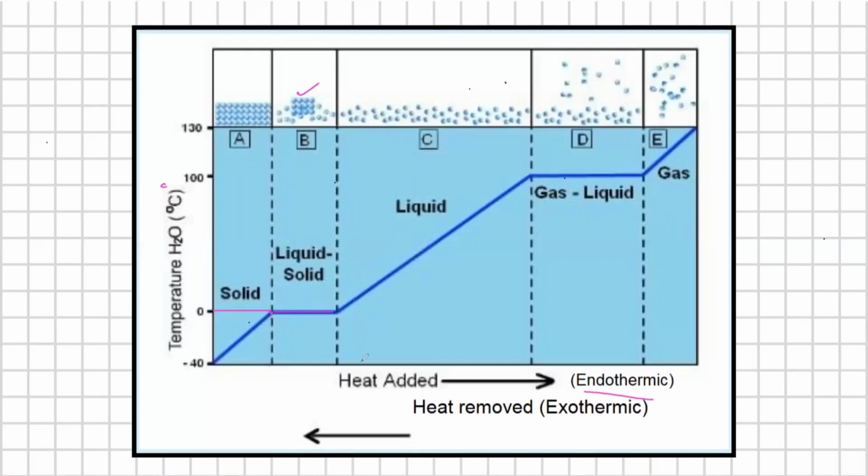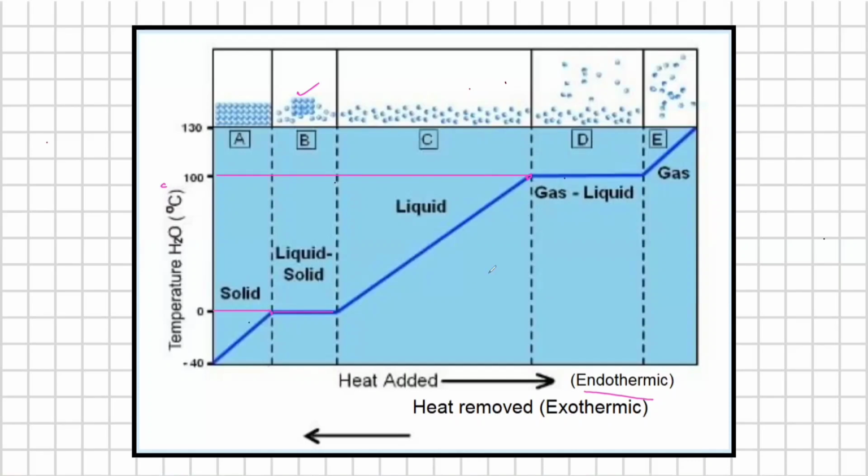And when all the solid is converted into liquid, what happens? Adding heat increases the temperature further. Now, this is the liquid phase. The temperature goes on increasing until it reaches 100 degrees centigrade.